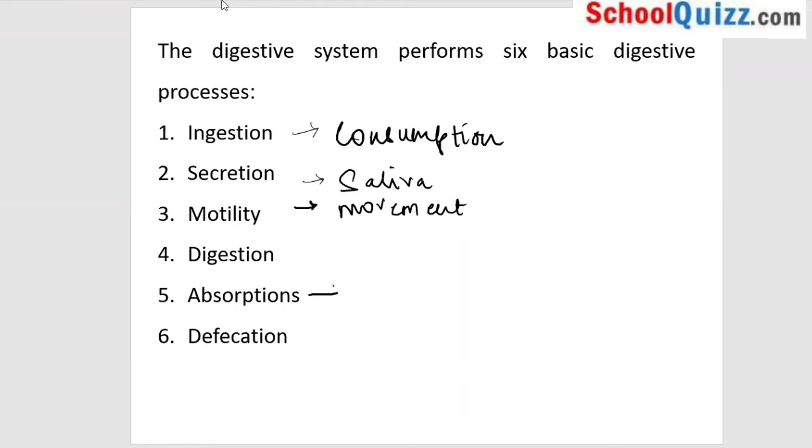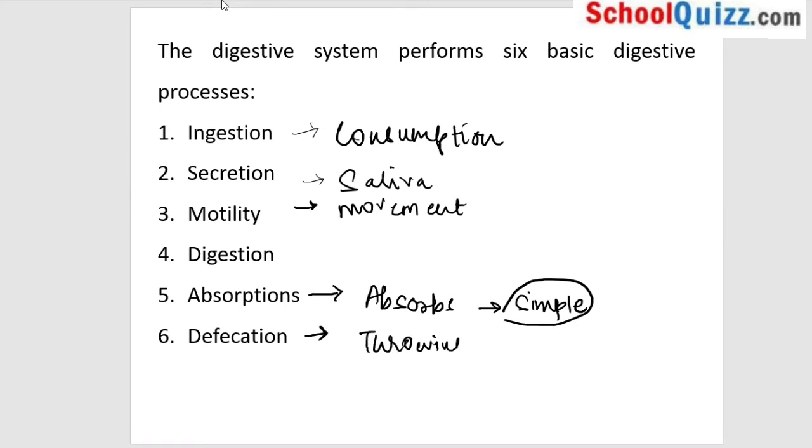Absorption is what the body absorbs. So here you have the simple food which is getting absorbed in the body. Last is throwing out of waste material. That is defecation. So these are the 6 basic digestive processes which we need to understand in detail.